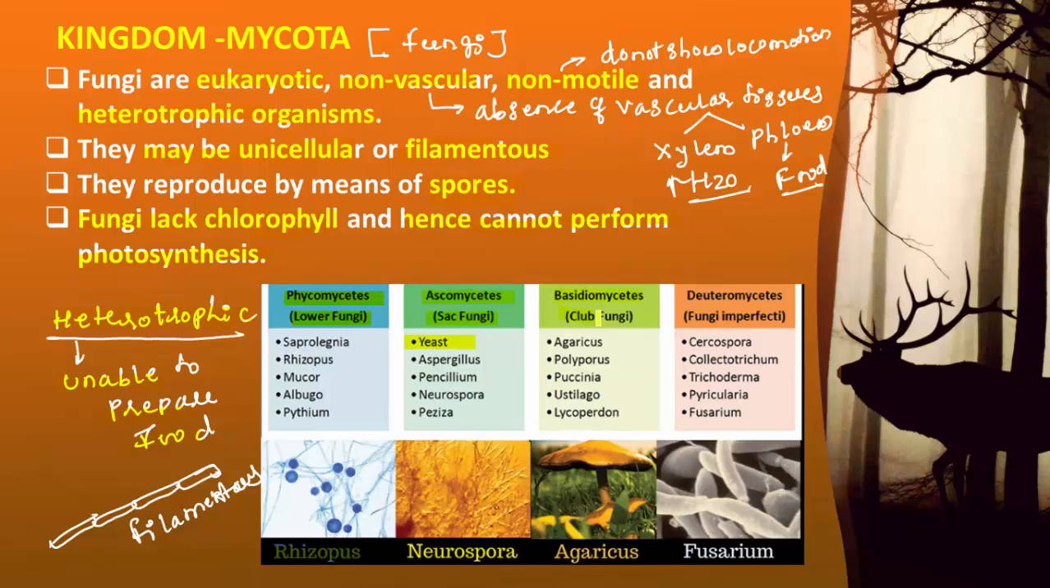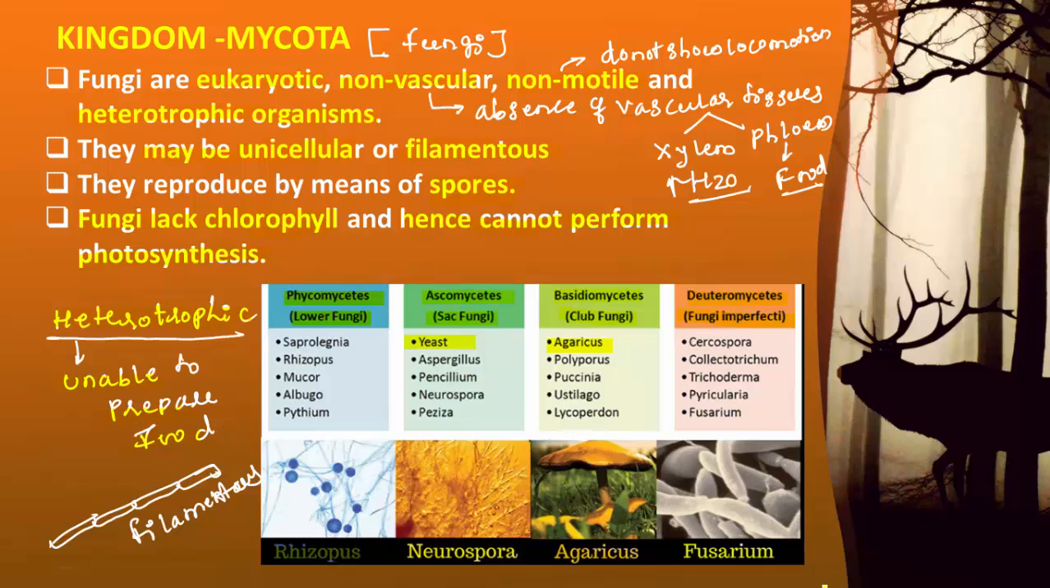Basidiomycetes, commonly called club fungi, and here you can see the term Agaricus. In the picture you can clearly identify it is mushroom. The common English term is mushroom, but the biological term is Agaricus, and mushroom is used as food. But there are some poisonous mushrooms also present. Deuteromycetes, fungi imperfecti, example is Fusarium.